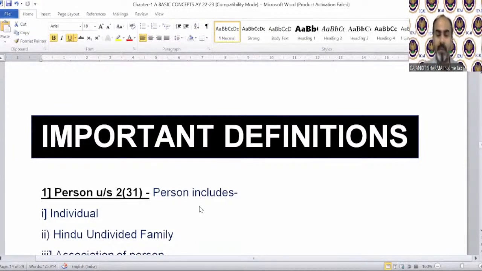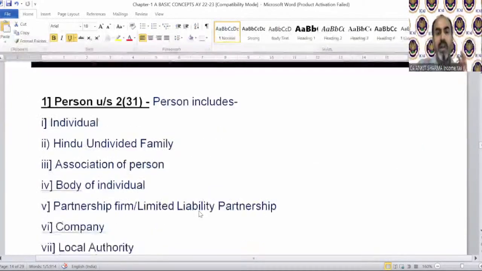And I hope you remember, in the charging section, there was point number 3 that says income tax is charged on every person. And I told you, if you are not a person, then you need not pay tax in our country. And you all must be waiting to understand the definition of person, because after this definition, you can go to your dad and say, Dad, I know the income tax. I'll make you free from income tax. I'll tell you how to escape from income tax. These are the definitions. If you escape from it, you need not pay any taxes.